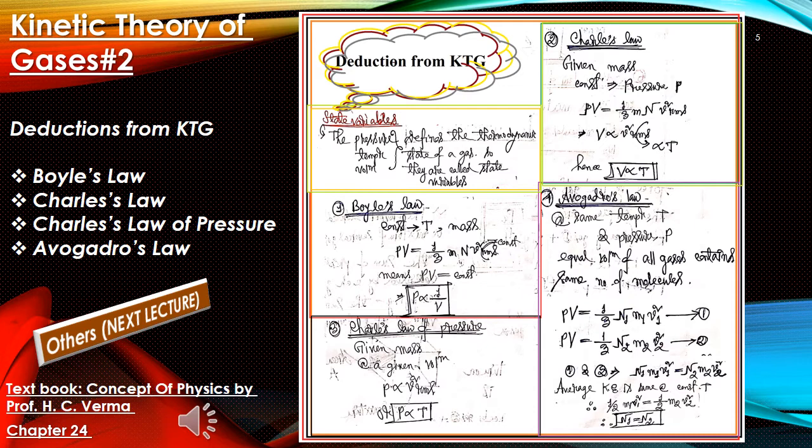From 1 and 2 we can tell that since temperature and pressure are constant, and equal volume of gas is considered, PV is constant for both. So if we equate, we get N1 M1 V1 square equals N2 M2 V2 square. From there we can tell that average kinetic energy at the same temperature is also constant, so half M1 V1 square is equal to half M2 V2 square. Then we can deduce that N1 equals N2. This is the definition of Avogadro's law, which tells us that at the same temperature and pressure, equal volumes of all gases contain the same number of molecules.